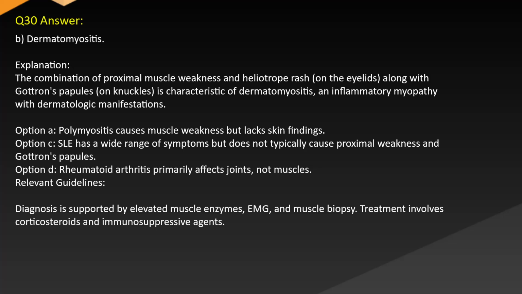Answer: B. Dermatomyositis. Explanation: the combination of proximal muscle weakness and heliotrope rash on the eyelids, along with Gottron's papules on the knuckles, is characteristic of dermatomyositis, an inflammatory myopathy with dermatologic manifestations. Option A. Polymyositis causes muscle weakness but lacks skin findings. Option C. SLE has a wide range of symptoms but does not typically cause proximal weakness and Gottron's papules. Option D. Rheumatoid arthritis primarily affects joints, not muscles. Relevant guidelines: diagnosis is supported by elevated muscle enzymes and muscle biopsy. Treatment involves corticosteroids and immunosuppressive agents.